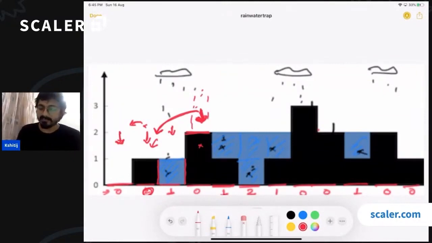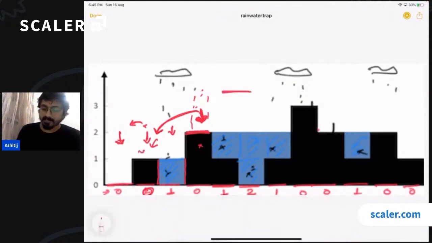So you can assume that this is the surface of your vessel. Now, this bar here is below the surface, right? So you need something which is higher than the surface. Then only you can trap some water inside this, correct? So that is why this is also not able to trap anything. Now, when you come here, this has got something on the left and something on the right as well, correct?